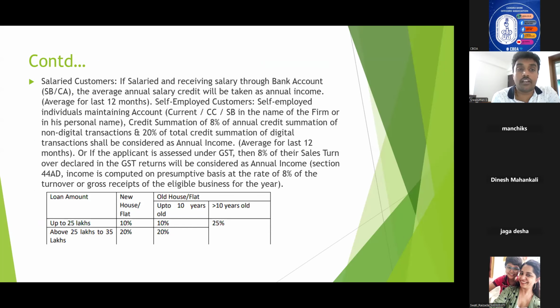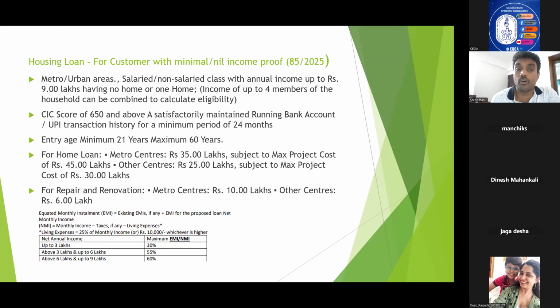Now, in the case of salaried customers, if the salaried class is receiving salary through a bank account, the average salary credit will be taken as annual income. That is, the average for the last 12 months will be counted as their annual income, and the annual income, as we already saw, is up to 9 lakhs.